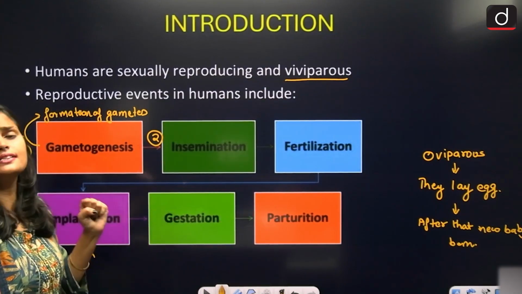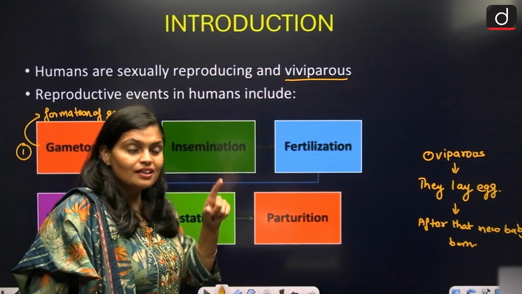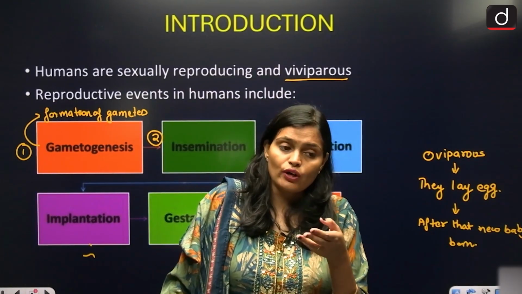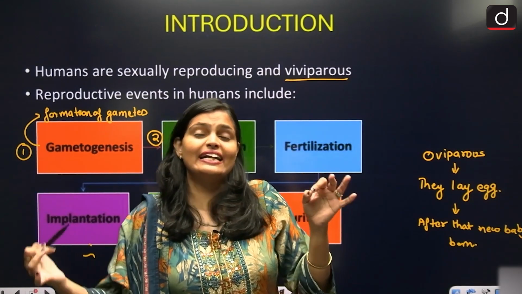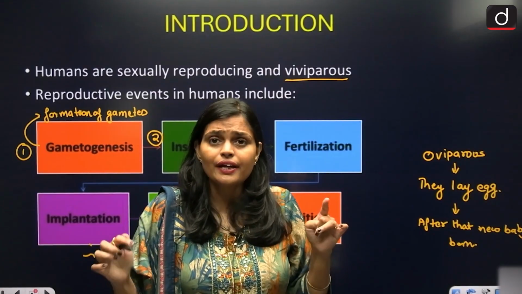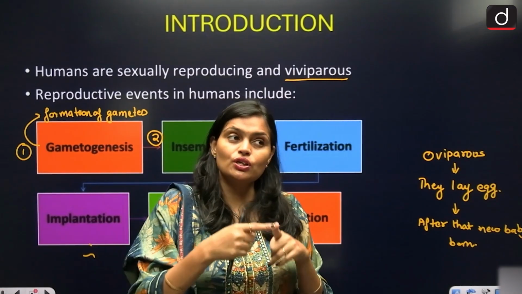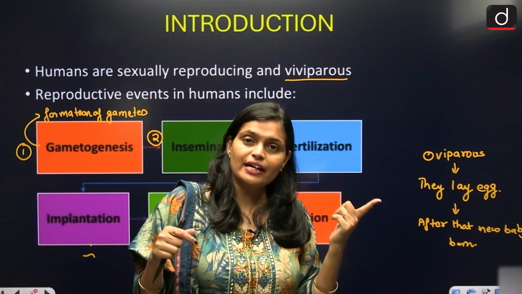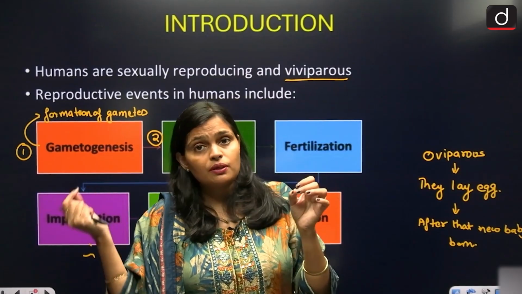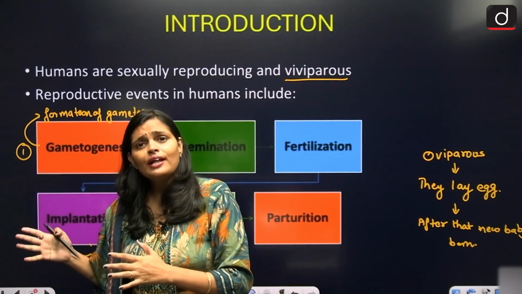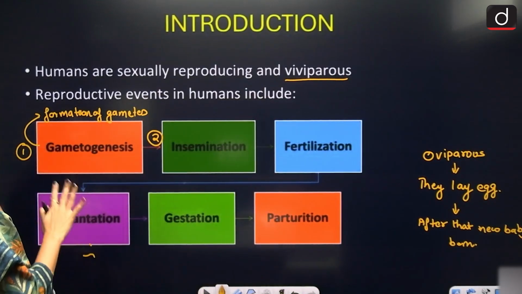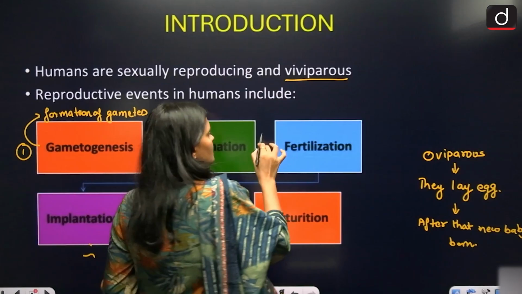Then the second is insemination. Once the egg develops and the sperm forms, what happens? The sperm has to get inside the female reproductive tract to fuse with the egg, because the egg is produced in the female reproductive tract and remains there only. The sperm has to reach the egg. This process is called insemination. Second is insemination. Third is